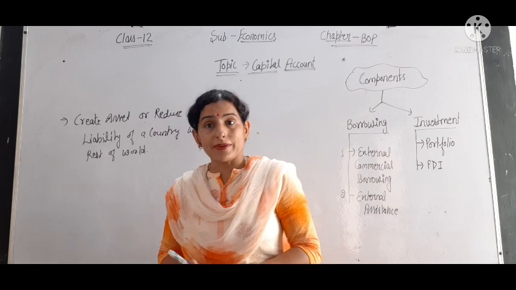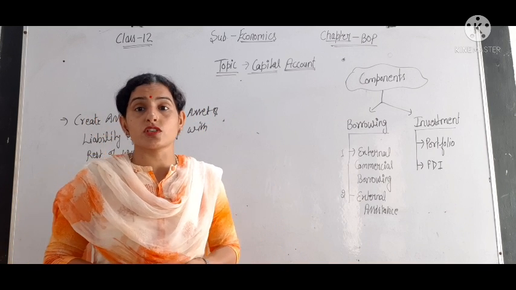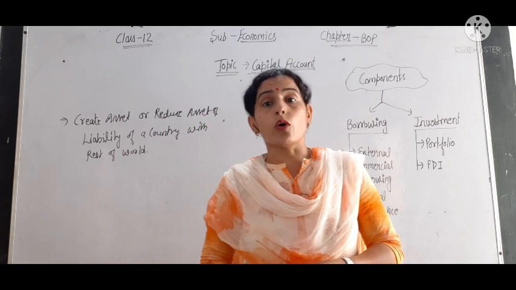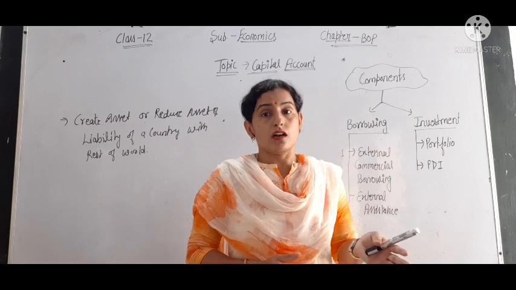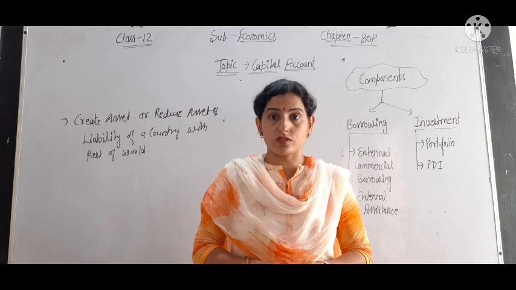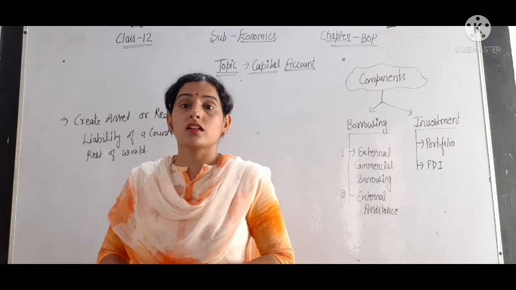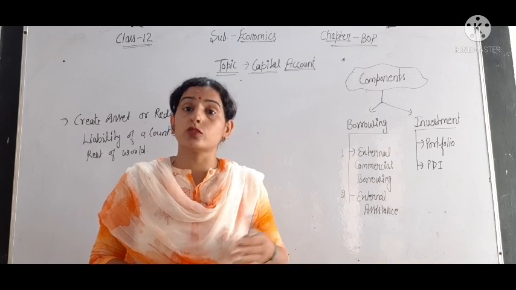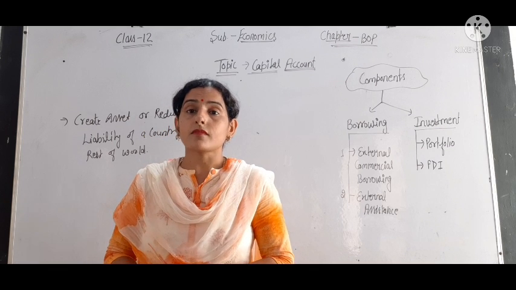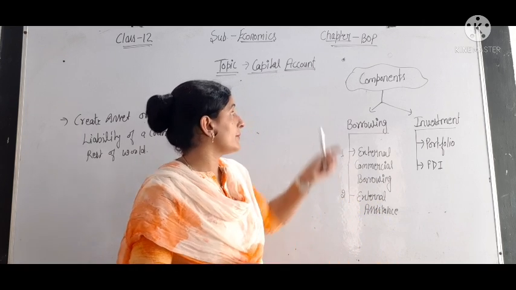So in the capital account there is a future claim. In the transaction there is a future claim. For example, if a country is borrowing money from another country, that is included in the capital account. FDI means investment by our domestic country in a foreign country, so that will be shown in the capital account.